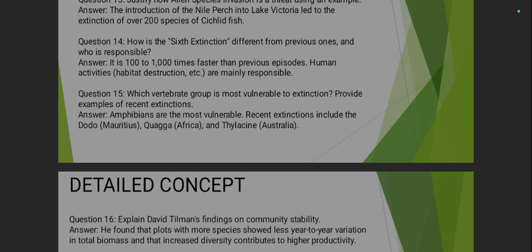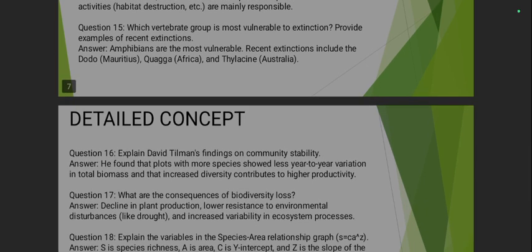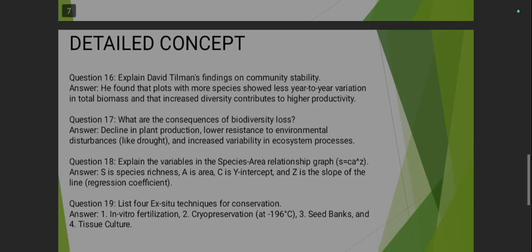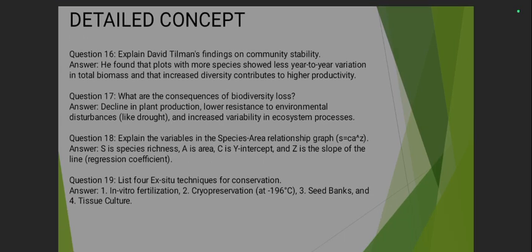How is the sixth extinction different from the previous ones and who is responsible? It is 100 to 1000 times faster than the previous episodes. Human activities, that is habitat destruction etc., are mainly responsible for it. Which vertebrate group is most vulnerable to extinction and provide examples of recent extinctions? Amphibians are the most vulnerable and recent extinctions include dodo, quagga and thylacine, and also mention their area name in brackets.